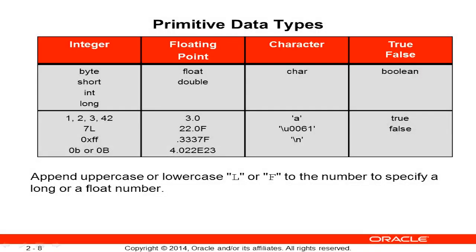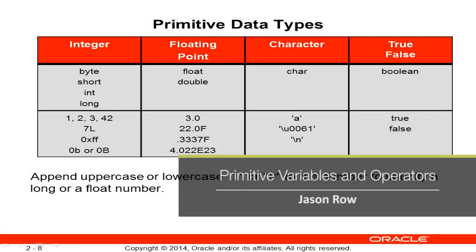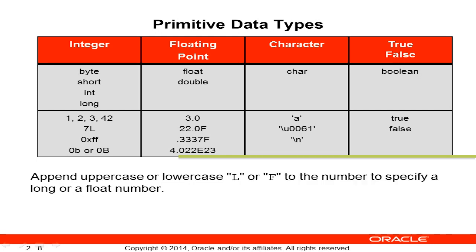Next in our video series, we'll continue with our review of Java and programming languages in general. We'll do that by covering primitive data types, operators, and logical operators. Now, the main data types you'll see in your coding will be either integers, floating point values, characters, or Boolean values.